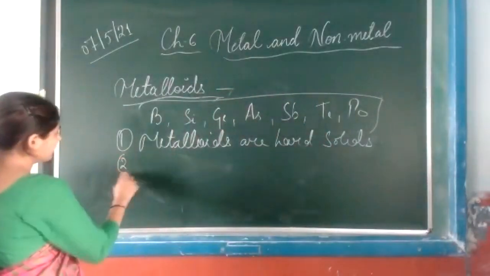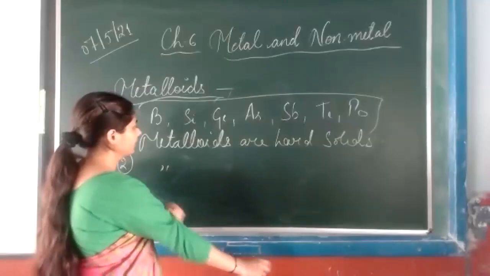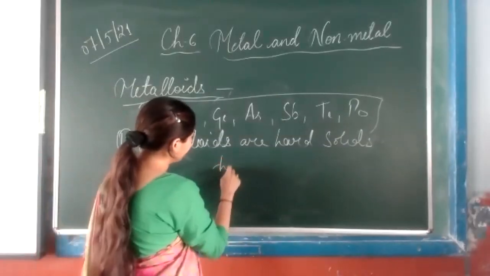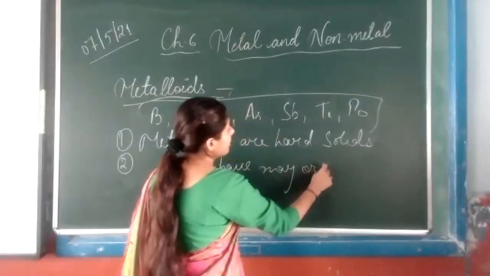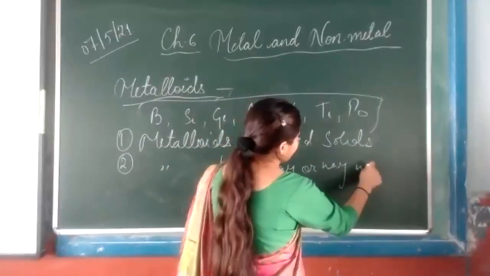Second property is metalloids may or may not have luster.